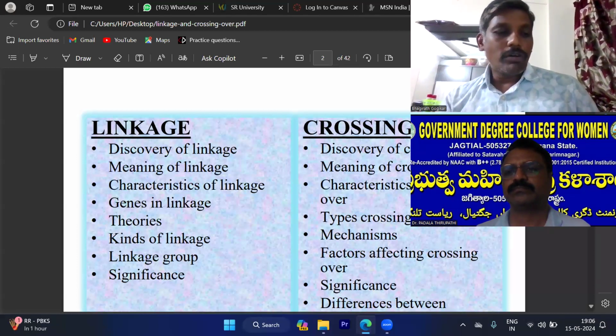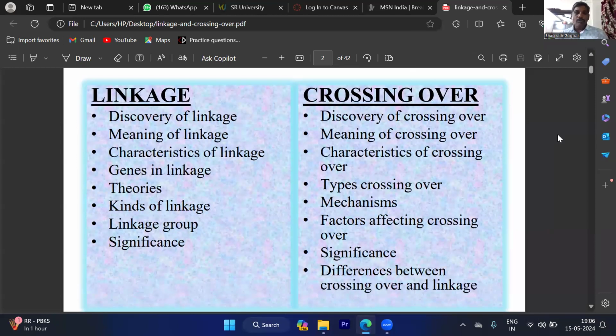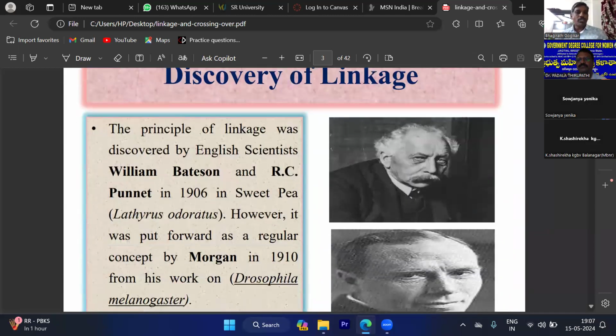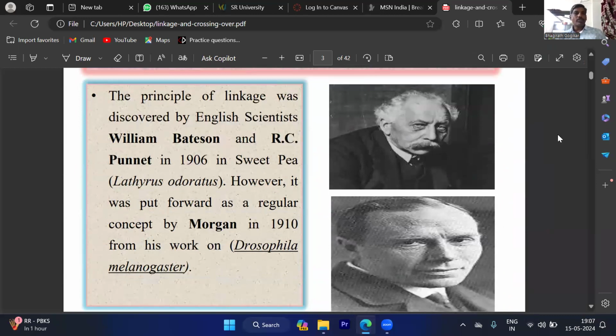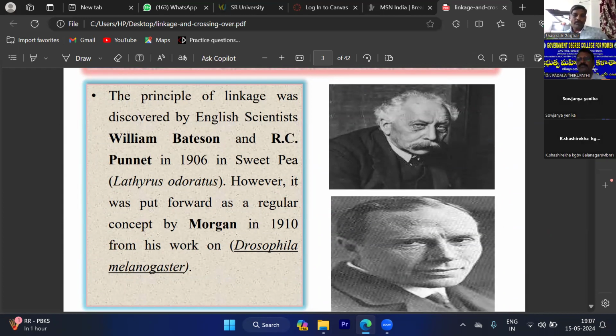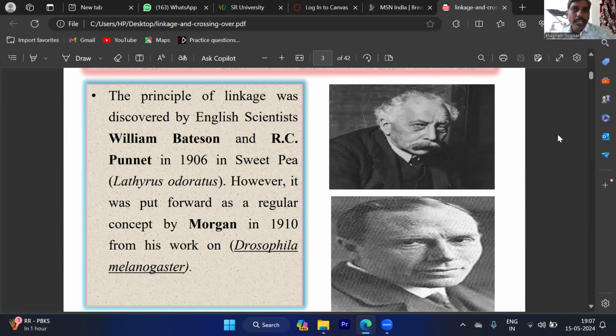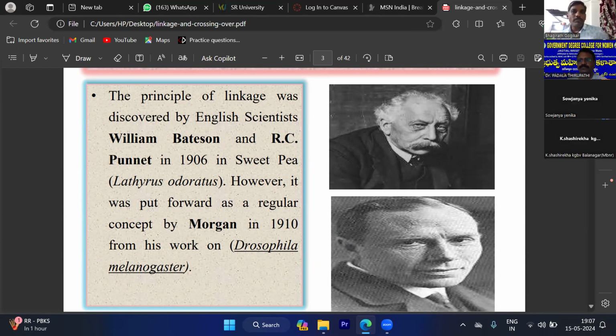Today, we are explaining a chromosome containing more than 2 genes. That means a chromosome consists of several genes which are arranged in a sequential order in a linear fashion. ఒక క్రోమోజోమ్ పై 2 కంటే ఎక్కువ జన్యువులు ఒక వరుస క్రమంలో రేఖీయంగా అమరి ఉంటాయి అనే కాన్సెప్ట్ ను మనం ఈ లింకేజ్ ఫినామినా ద్వారా తెలుసుకోవచ్చు అన్నమాట. The principle of linkage was discovered by English scientists William Bateson and R.C. Punnett in 1906 in the sweet pea plant.